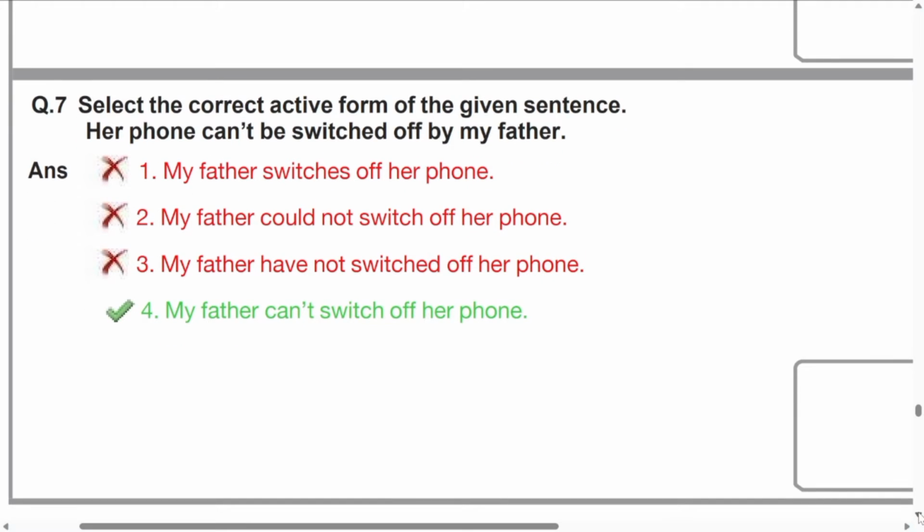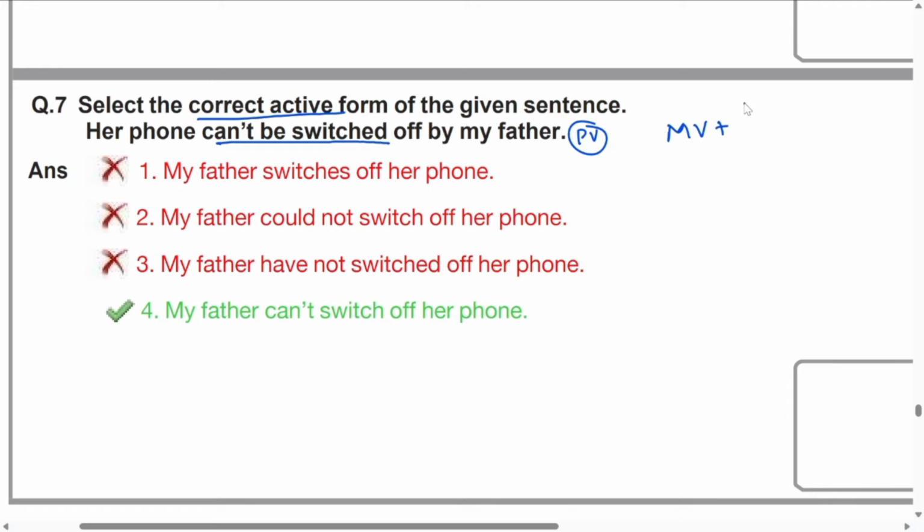Select the correct active form of the given sentence. Her phone cannot be switched off by my father. Remember, we need to select the correct active form. That means the statement is already in the passive form. What type of passive structure is given here? Cannot be switched off. Remember, that is a combination with a modal verb.